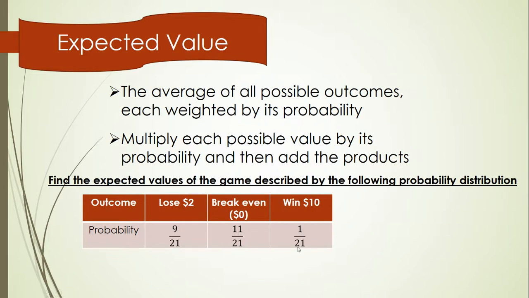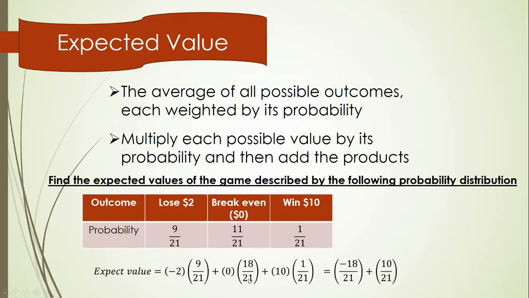So what I'm going to do to find the expected value is I'm going to multiply, lose $2. That turned into -2 because -2 means I've lost money. So I take this -2 and I multiply by the 9 over 21. I take the $0 and I multiply by, hold on a second, that should be 11 out of 21, not 10. I'll fix it so that it's right when I put it in the Google Classroom. I need a pen. I can't leave it like that. Okay, so let's make this an 11.